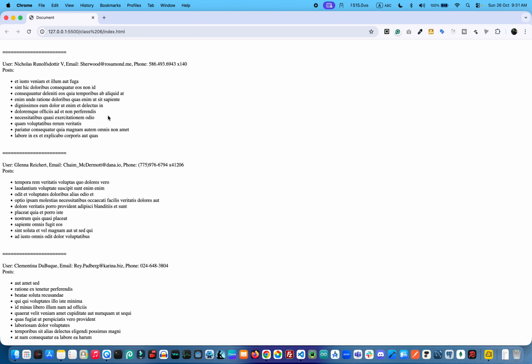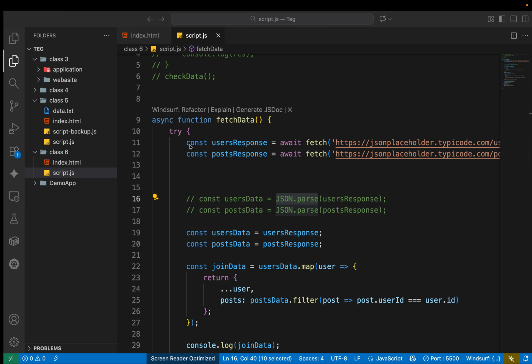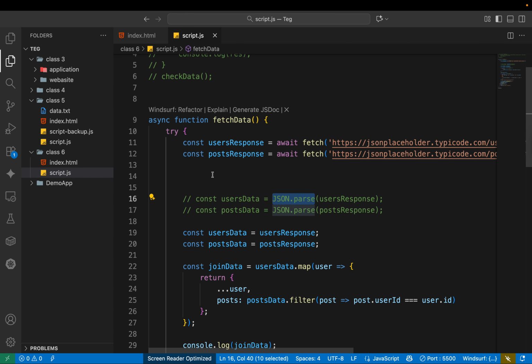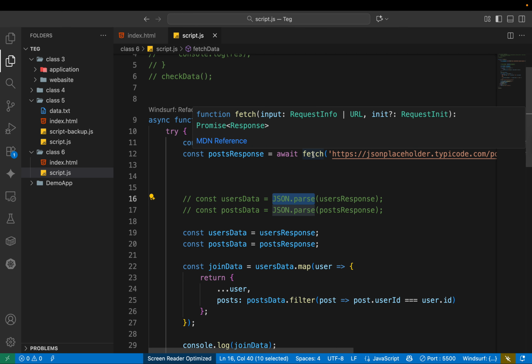This is the basic fetch API, and it can work in JavaScript for both frontend and backend, but sometimes the fetch API has some limitations.